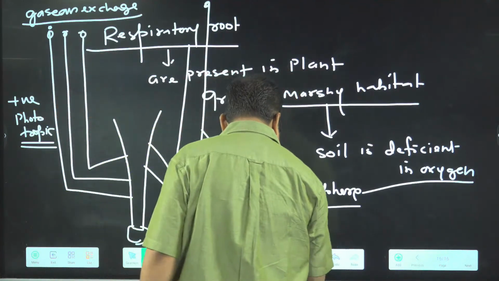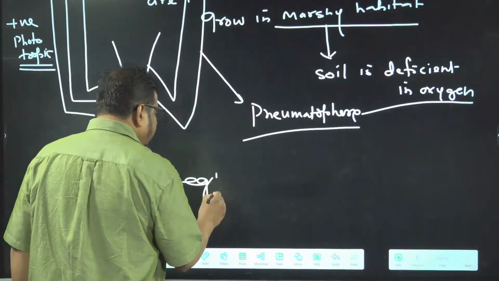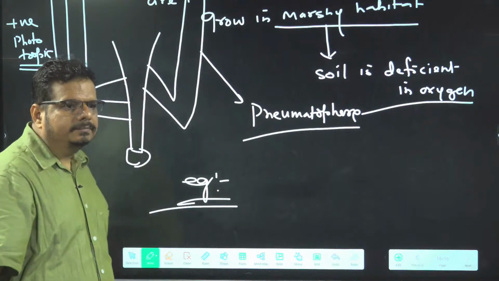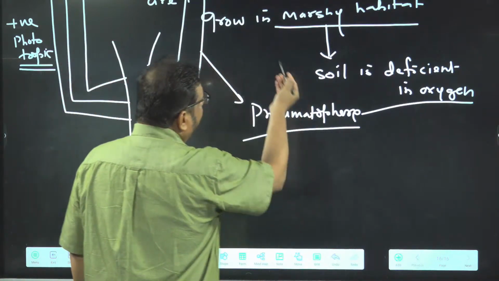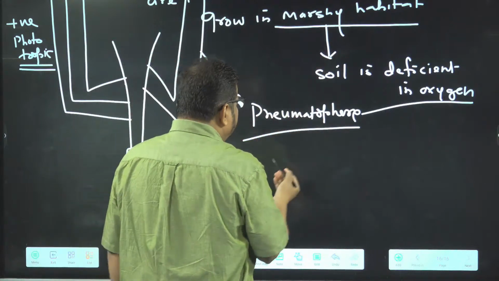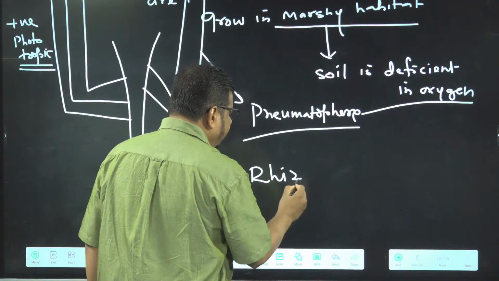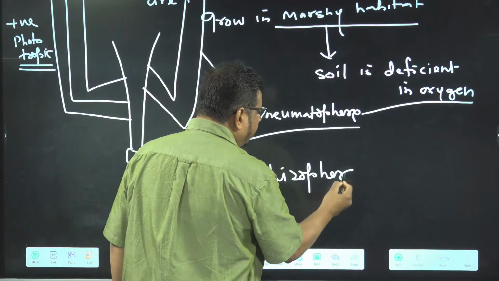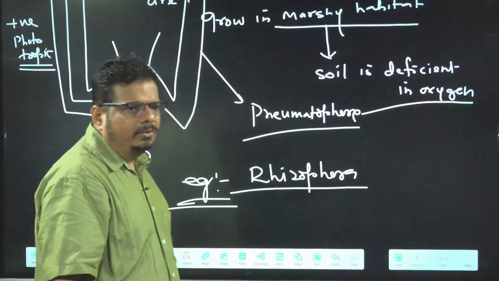Example. Who will tell me the example? Who will tell me the example? Carry on. Rhizophora. These grow in the marshy area. These are present in mangrove area. Getting the things? Rhizophora. Any other example? Avicennia. Very good.